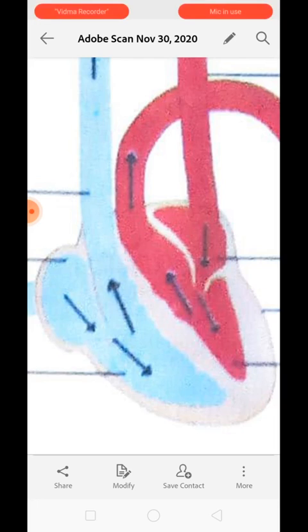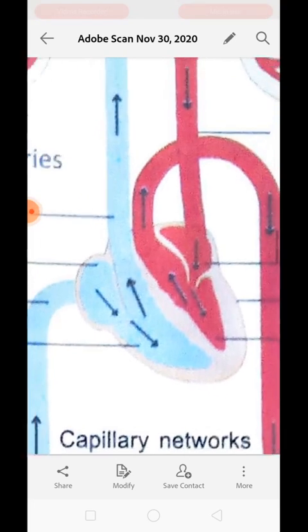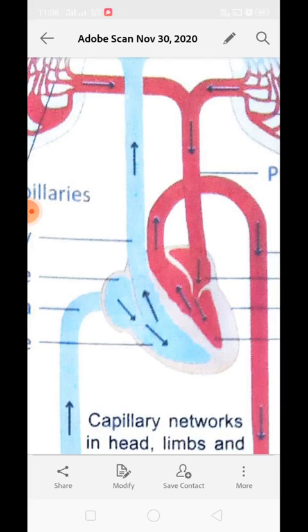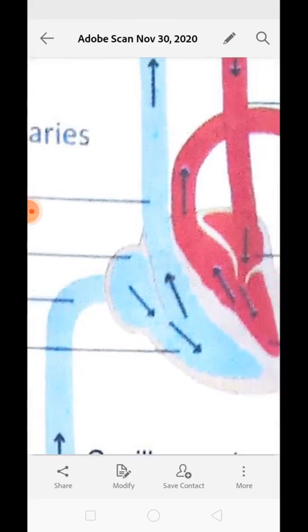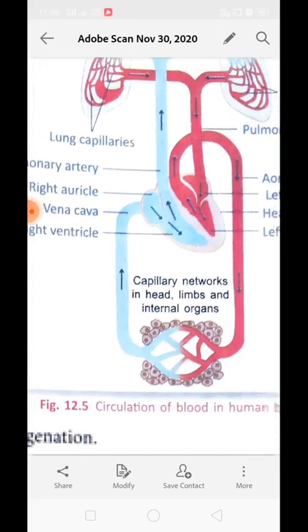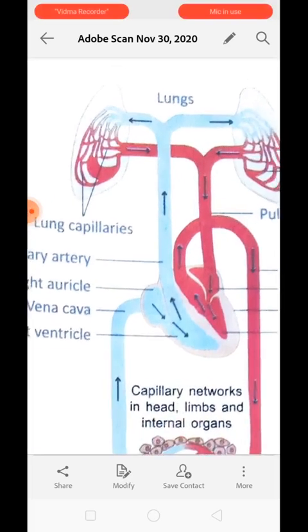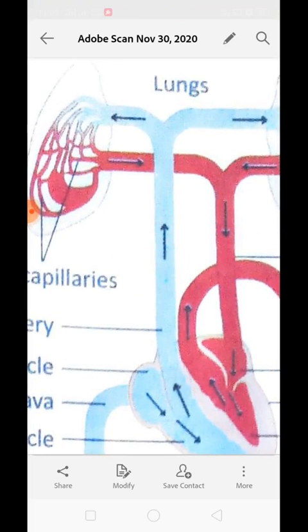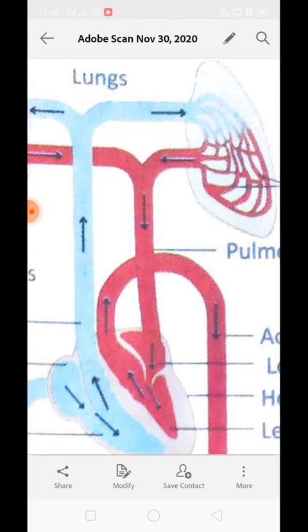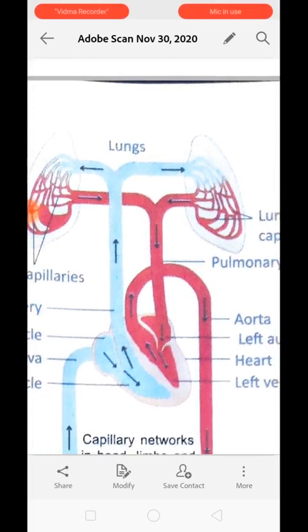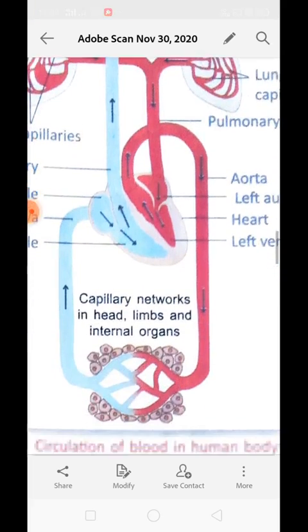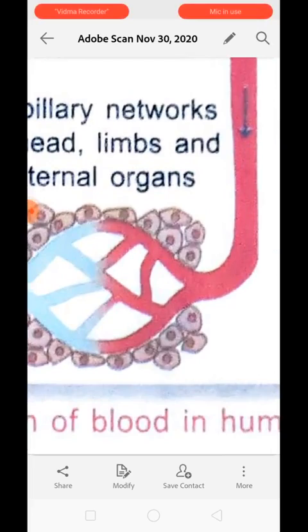When the ventricle contracts, the blood is pushed out from the ventricle to the pulmonary artery. Just see over here, it is the pulmonary artery which is going to take the blood to the lungs, and to the aorta, which is going to take the blood to the body cells.